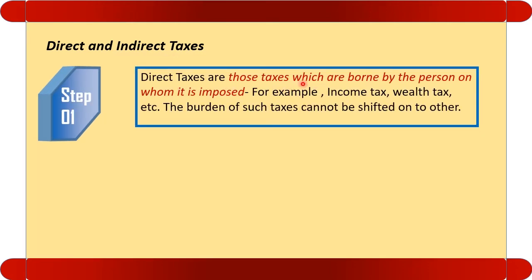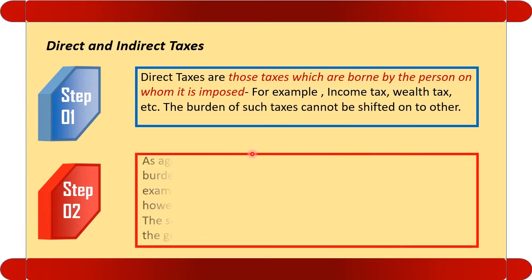Those taxes which are borne by the person on whom they are imposed are called direct taxes. It means imposed on A and A only is liable to make the payment. Example, income tax imposed on A, and A is only liable to make the payment. Wealth tax imposed on A, and A is only liable to make the payment. So it is direct taxes. The burden of such taxes cannot be shifted to another person.